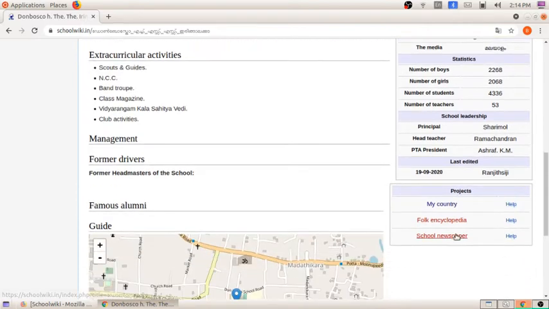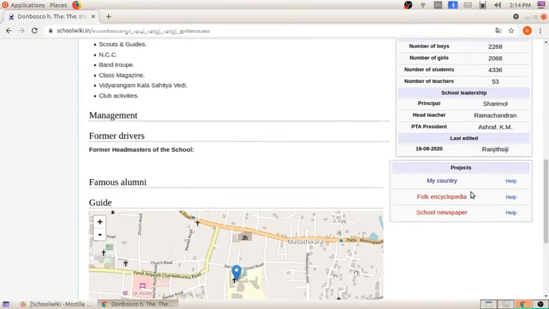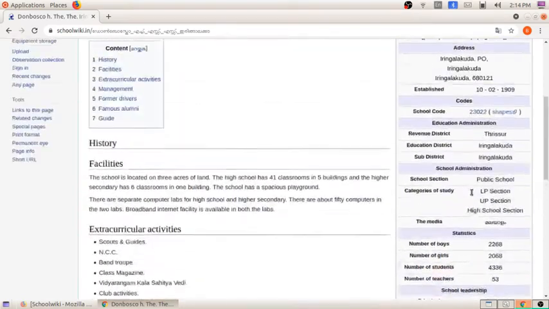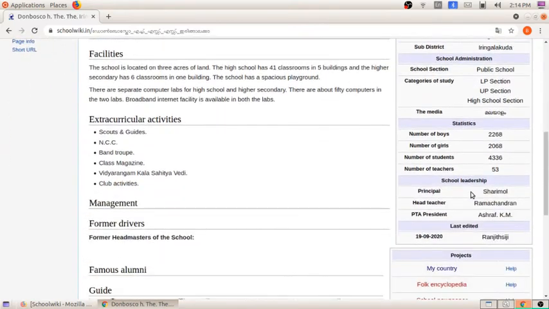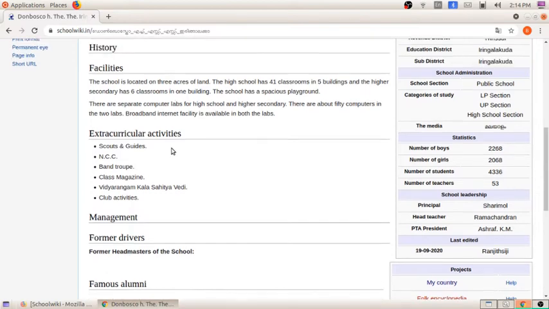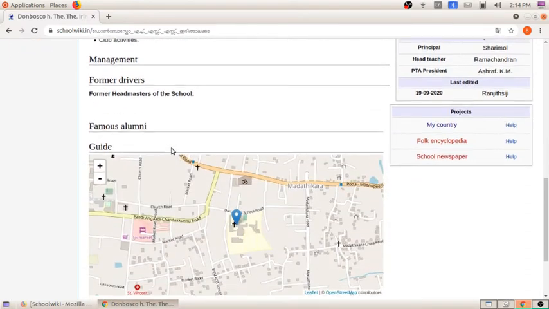It was last edited in 2020. And also here you can see a lot of projects done by different students or teachers for adding to the school wiki. Here you can see the history of the school, the facilities of the school, extracurricular activities, and this is a map.